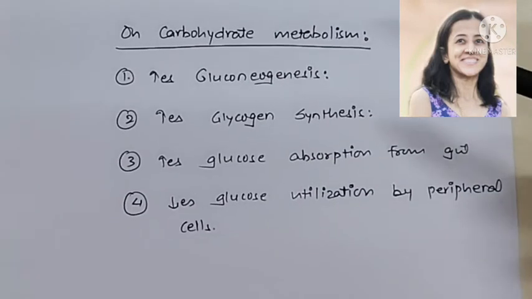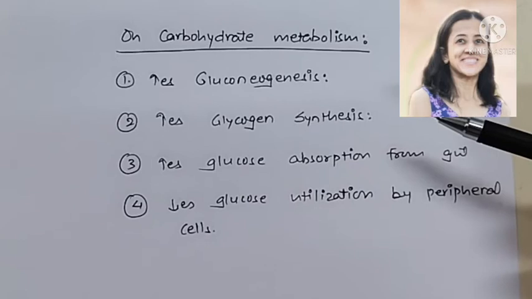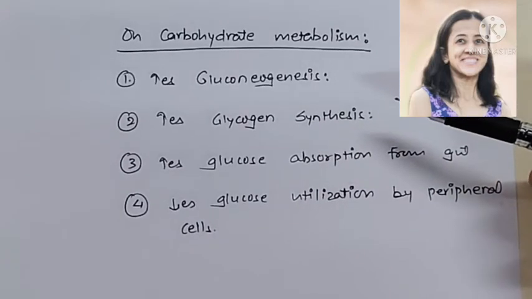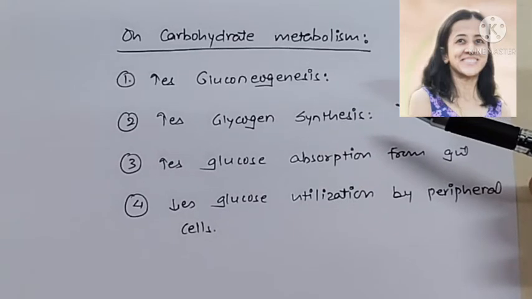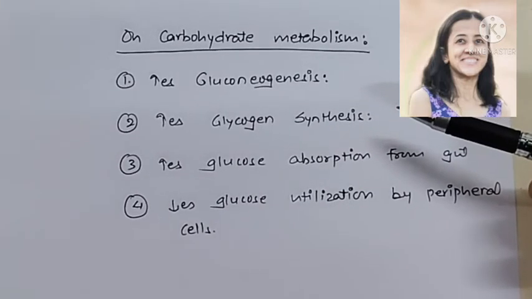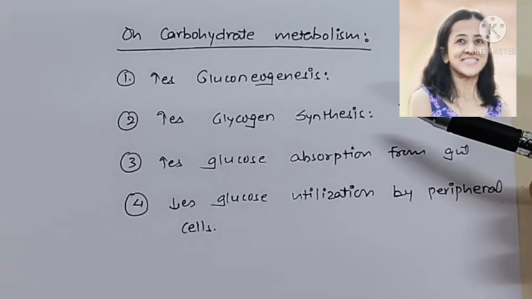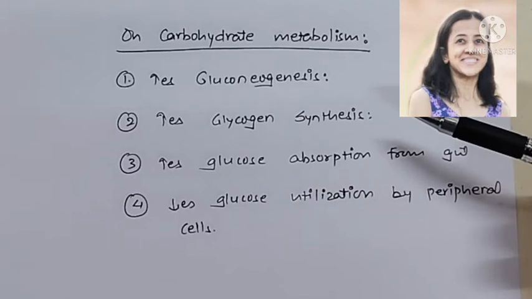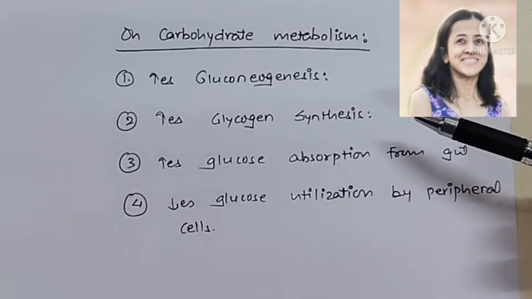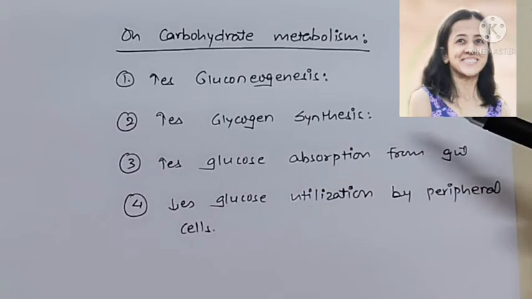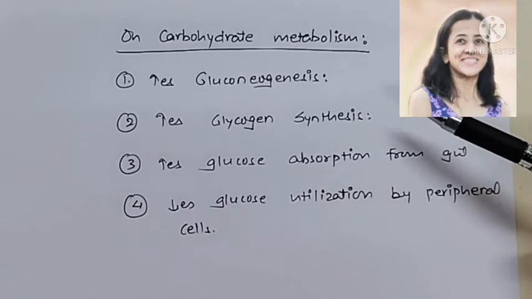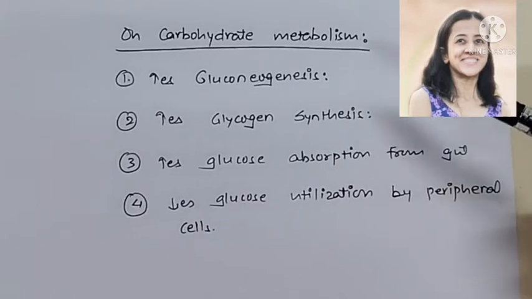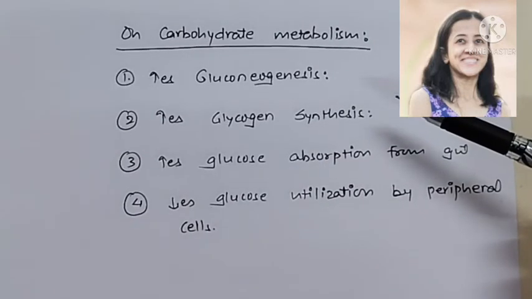The second effect is on carbohydrate metabolism. Glucocorticoids increase the blood sugar level, and the mechanisms are as follows. Number one, they increase gluconeogenesis by increasing formation of the enzyme glucose 6-phosphatase, which is required for gluconeogenesis in the liver. They also increase catabolic effects on muscle protein and inhibit protein synthesis. So the amino acid level increases and these amino acids are converted into glucose. Also, glucocorticoids increase lipolysis, and this glycerol is provided for gluconeogenesis.